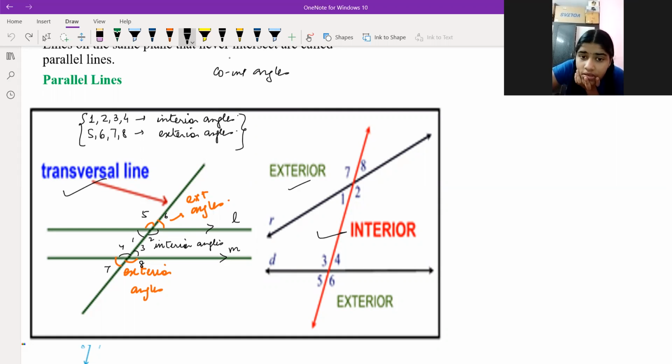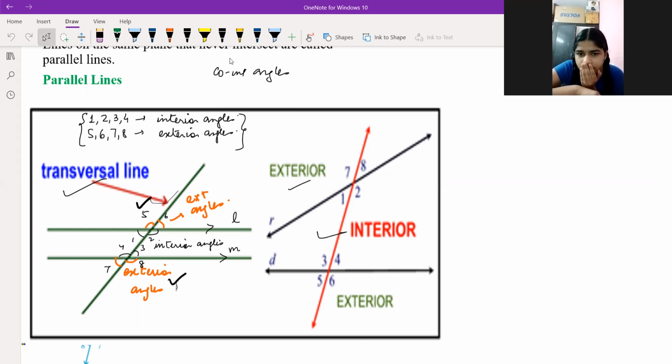Why do we call them alternate? Because one angle is on one side and the other is on the other side. If you see the transversal here, 5 is on the left-hand side of the transversal and 8 is on the right side. Again, 6 is on the right-hand side and 7 is on the left-hand side. It's clear?